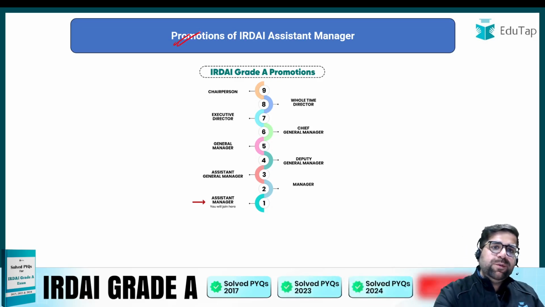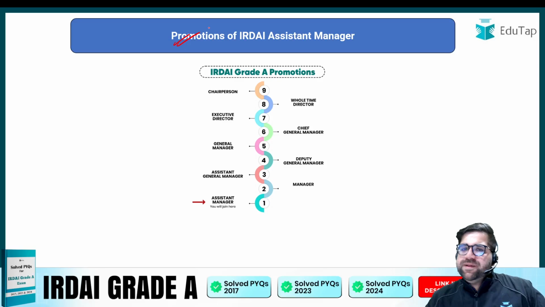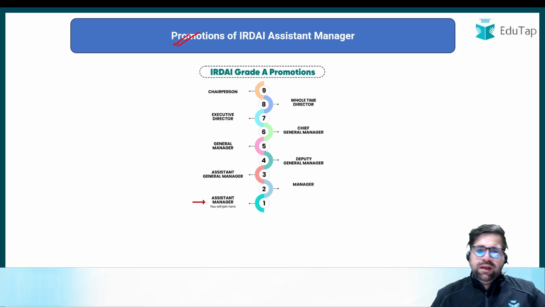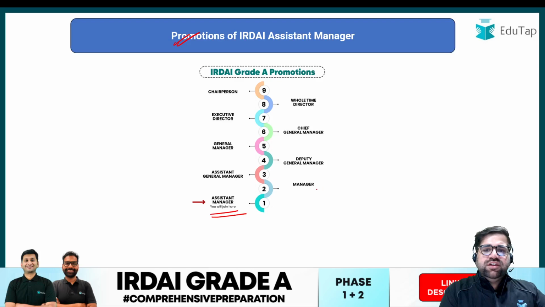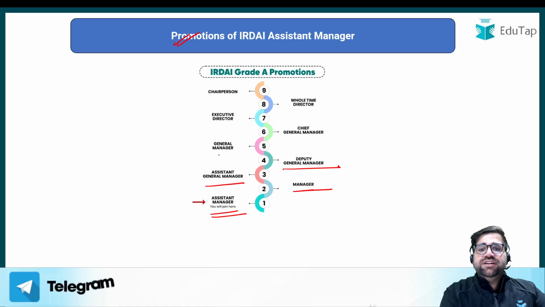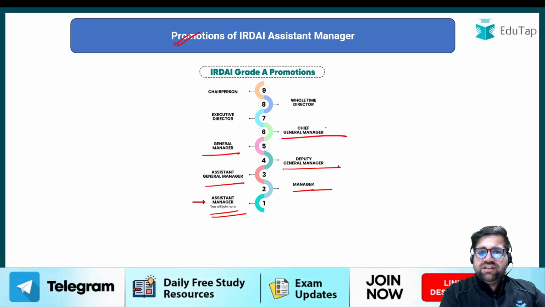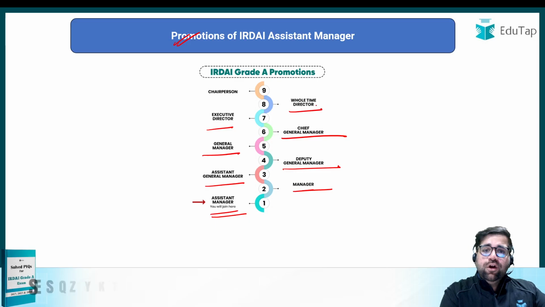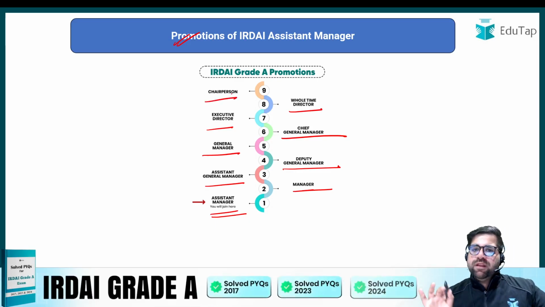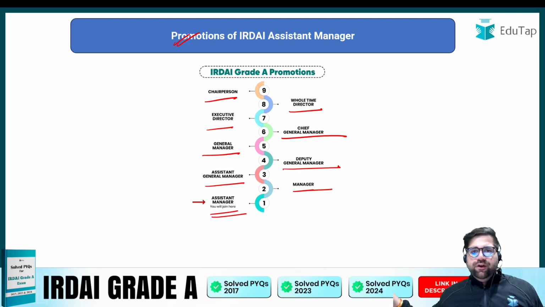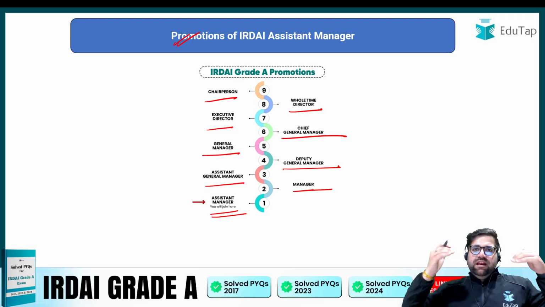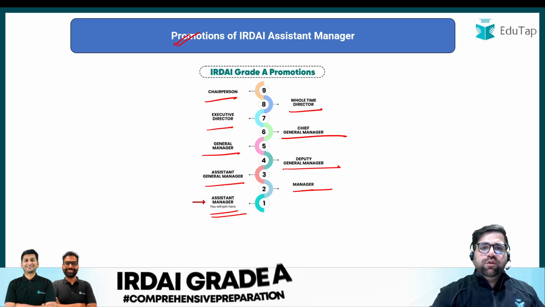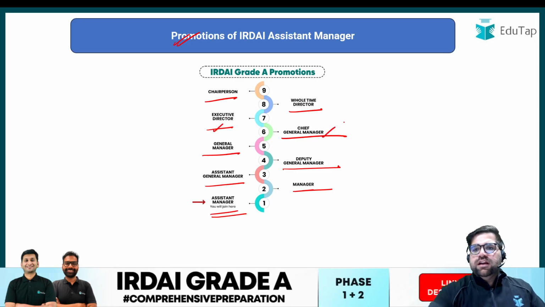Now when it comes to promotion, this is the career ladder which you will be seeing in your IRDAI Grade A job as well. You will join as an assistant manager, then you will be promoted to manager, then assistant general manager, deputy general manager, chief general manager, executive director, whole-time director and chairperson. The chairperson is appointed by the Government of India. Now if you rise up the ladder of IRDAI, then you can go up to the level of executive director or chief general manager.